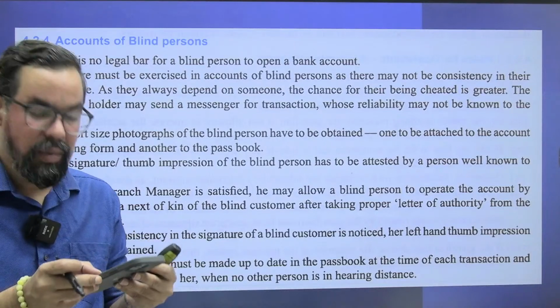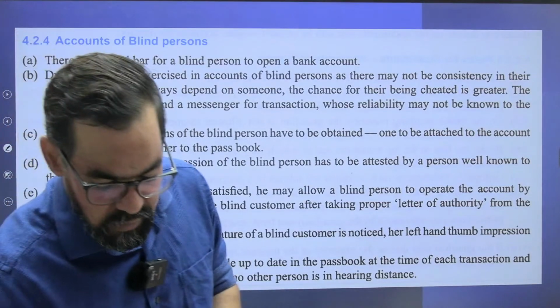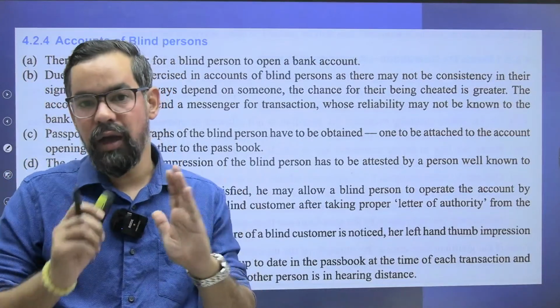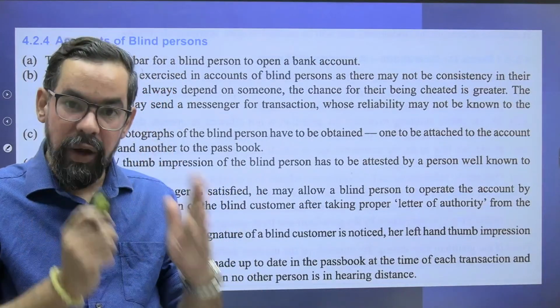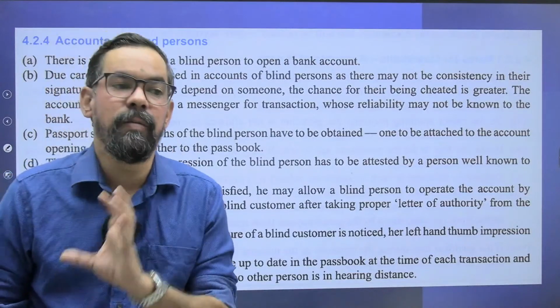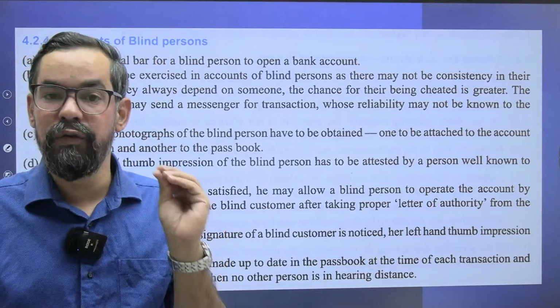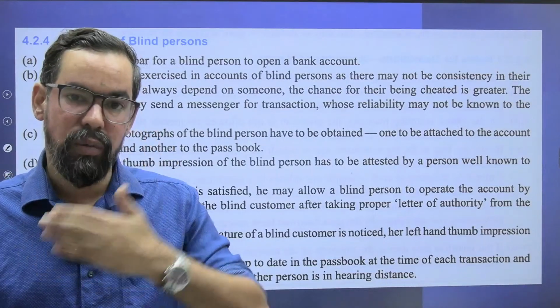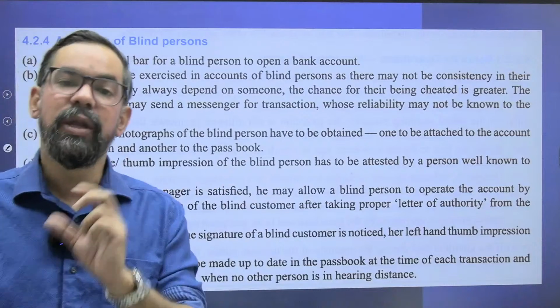So see Nirmal, in this particular case, ठीक है, the account should be operated jointly. This means whenever we are making any kind of transaction, let's say if we have to withdraw or deposit money, both the parties will be required.